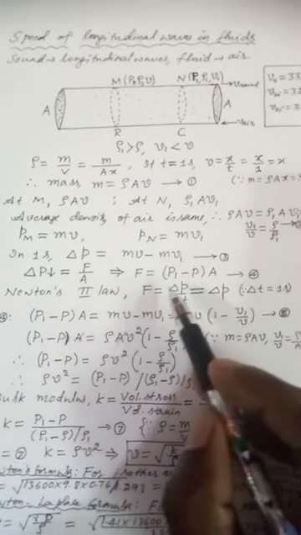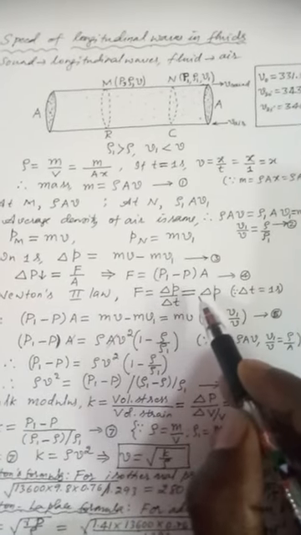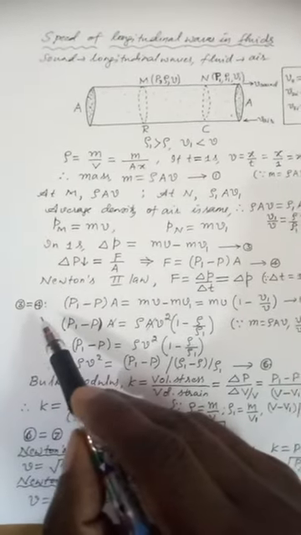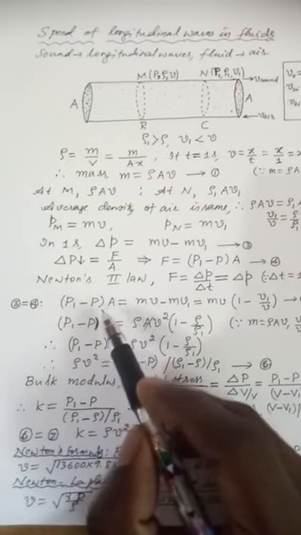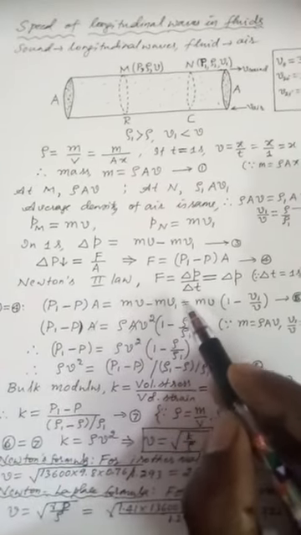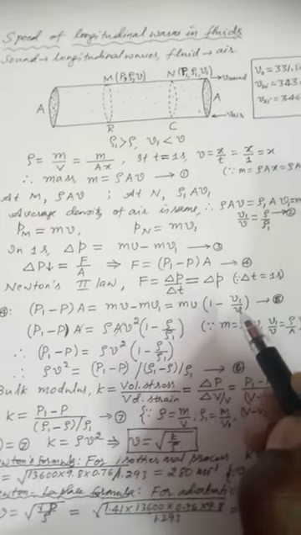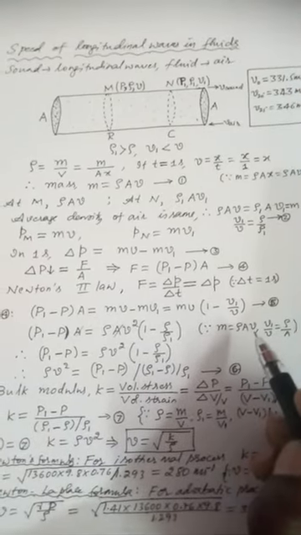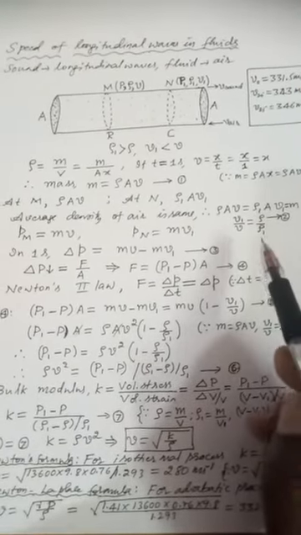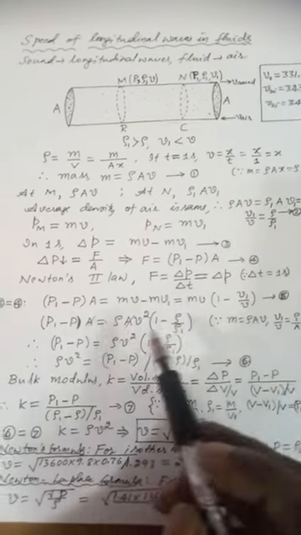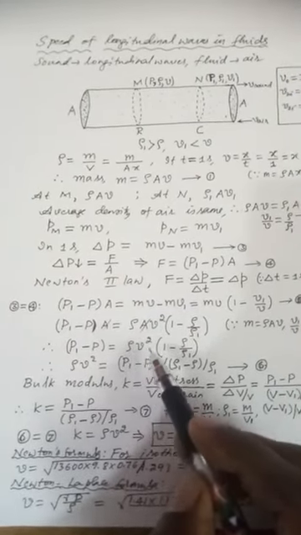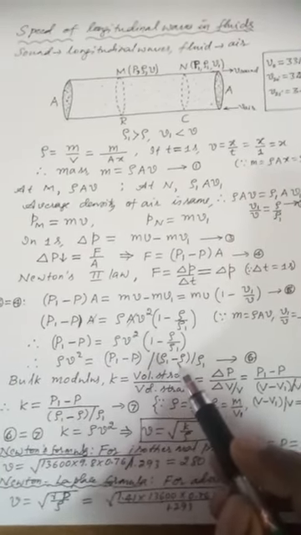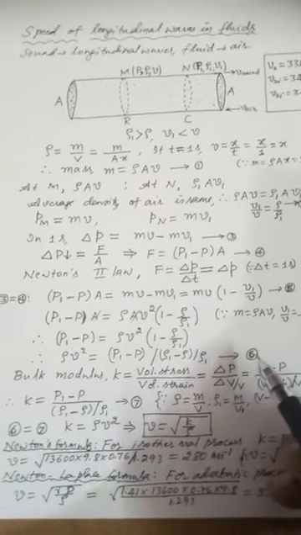Newton's second law says that force is equal to rate of change of momentum. This is equal to change in momentum if change in time is 1 second. Equations 3 and 4 are equal. Therefore, I can write (P1 minus P) into A is equal to mv minus mv1, which is equal to mv into (1 minus v1 by v). Call it equation number 5. Now, you know that m is equal to rho A v, and v1 by v is equal to rho by rho1, which is already arrived at. Now you can write P1 minus P is equal to rho v square into (1 minus rho by rho1). So rho v square is equal to (P1 minus P) divided by ((rho1 minus rho) divided by rho1). Call it equation number 6.